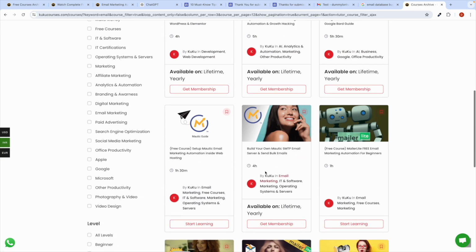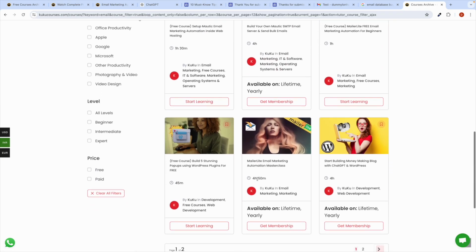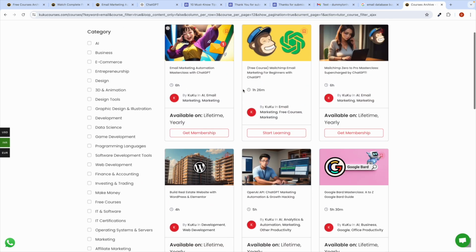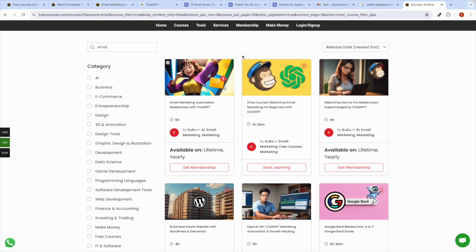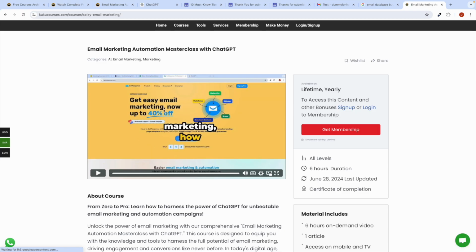If you want to create your own email marketing platform to send bulk emails without depending on any other platform, you can install Mautic. We have a tutorial for Mautic, for MailerLite we have one, and so on. You can check some of the paid courses we have on our website, and this email marketing automation 6 hours course, which you can also prefer.